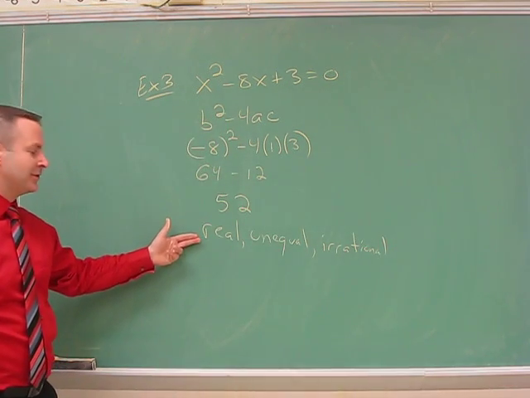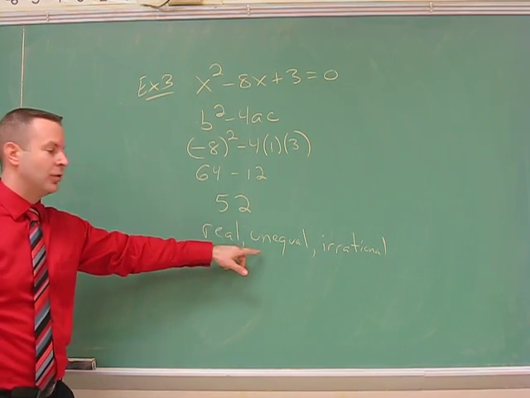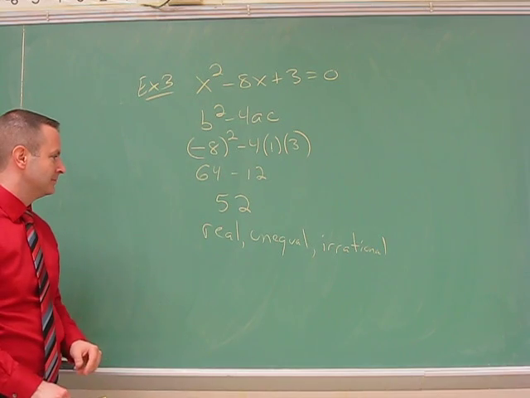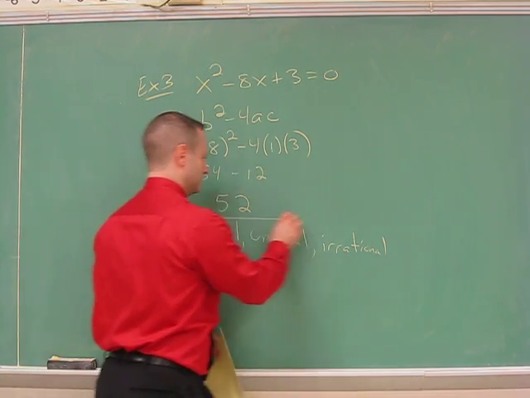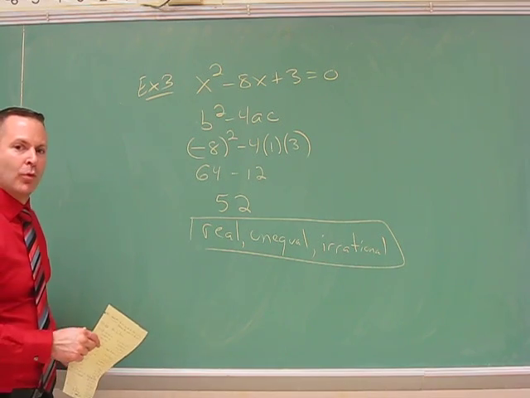So positive makes it real. Any number beyond a 0 would be unequal and irrational because this is not a perfect square. So that would be the response. Okay, one more scenario to look at.